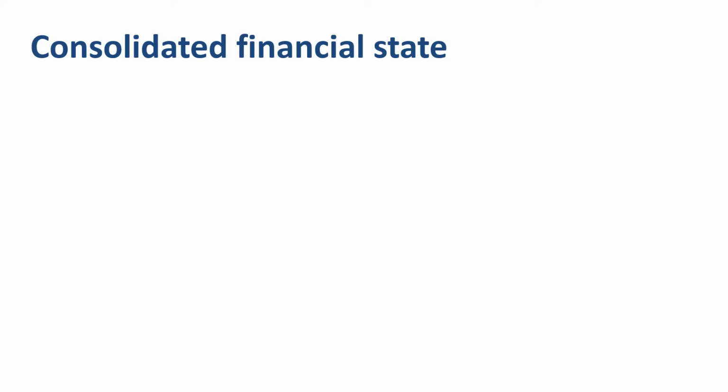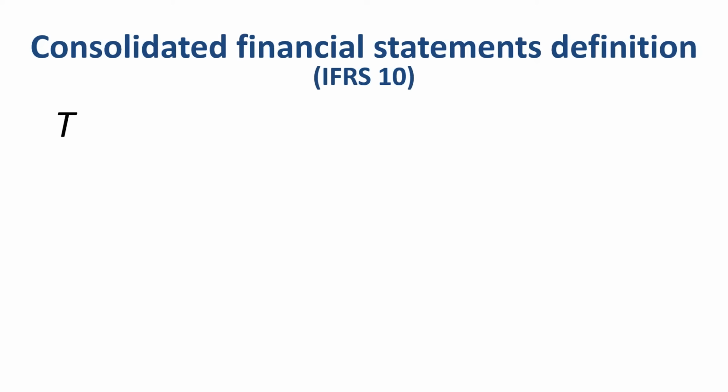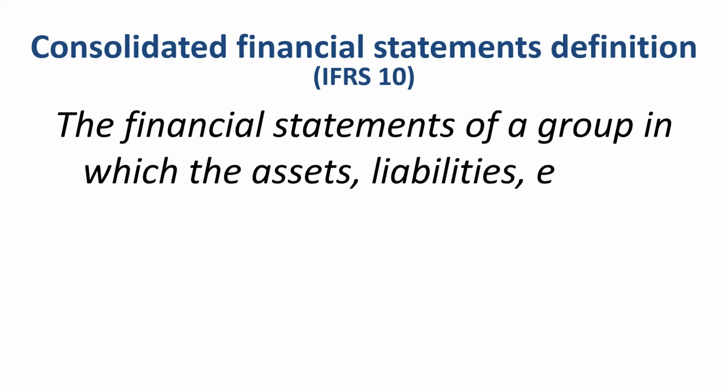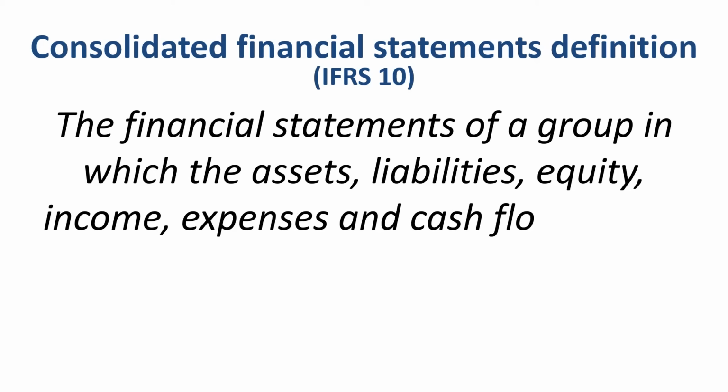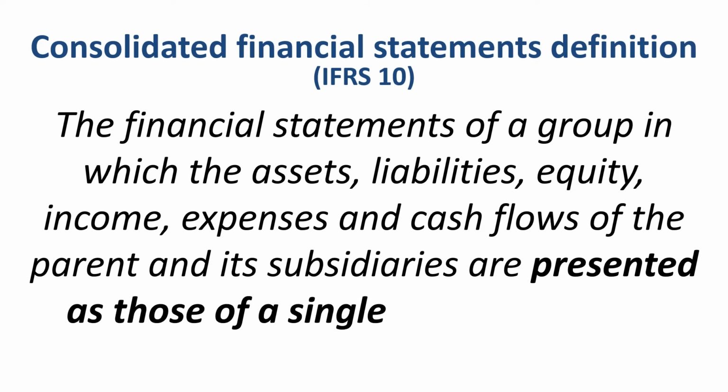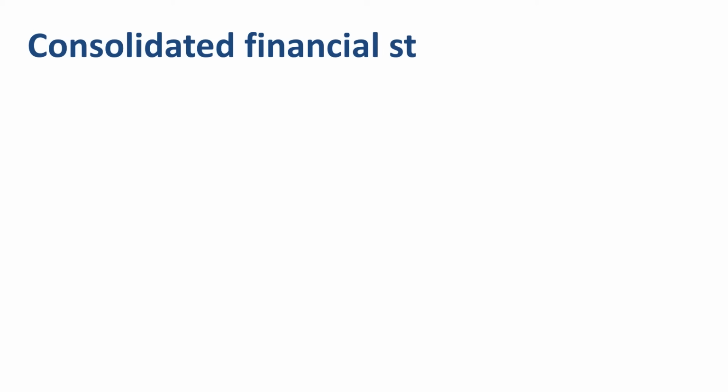Let's start off with a definition of consolidated financial statements. The financial statements of a group in which the assets, liabilities, equity, income, expenses and cash flows of the parent and its subsidiaries are presented as those of a single economic entity. Let's illustrate that definition with some examples.